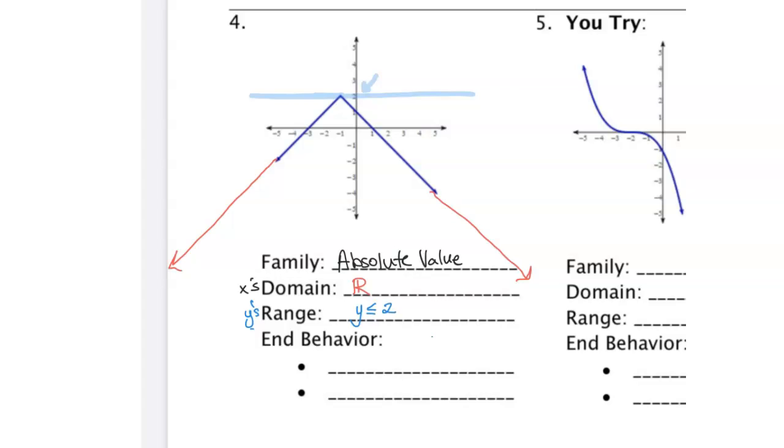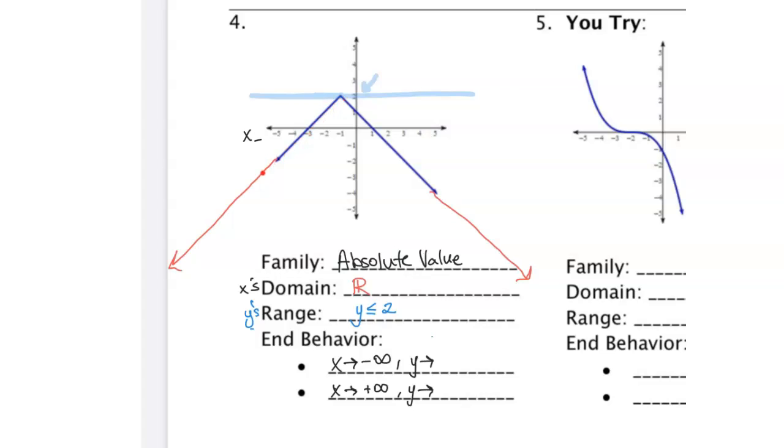For our end behavior, we start off the same. As x is going towards negative infinity, what's happening to the y's? And as x is going towards positive infinity, what's happening to our y's? So let's start. As x goes towards the negatives, what's happening to our graph?